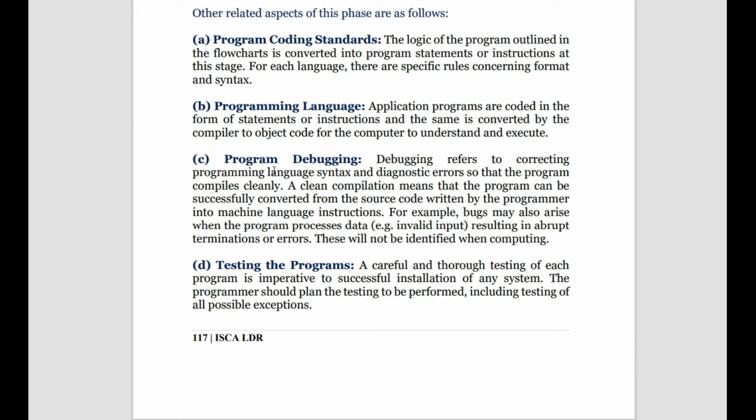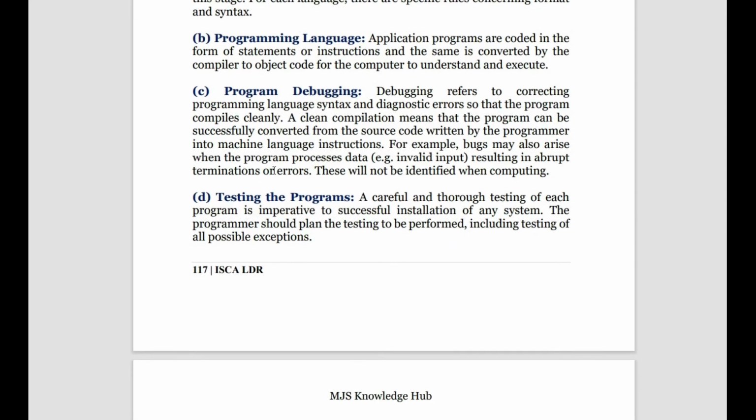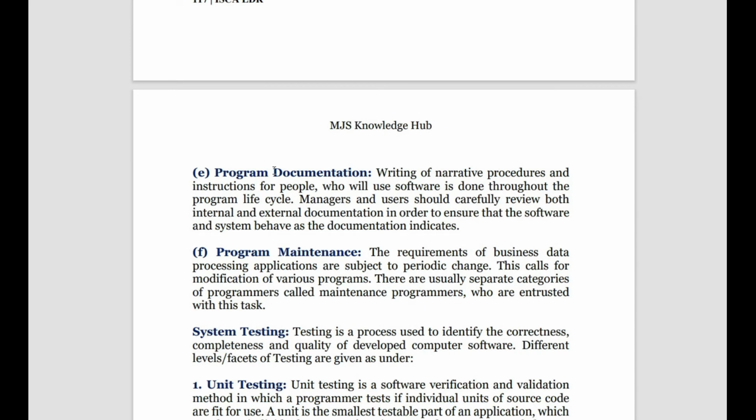Then we have testing of the program. After successful installation, we try to test the program to see if it's functioning as per the needed requirement, right? Then we have program documentation. We must try to document how things are happening, what code you are using, and what follows what. So program documentation plays a major role when there is a future need to review the program.